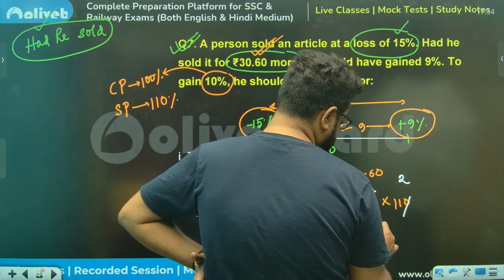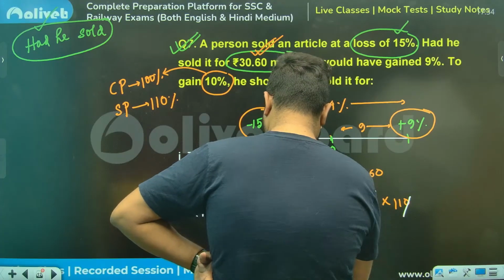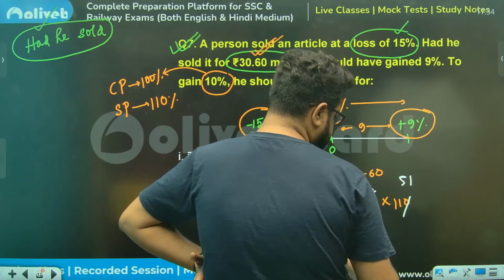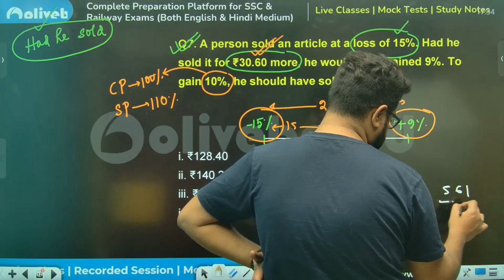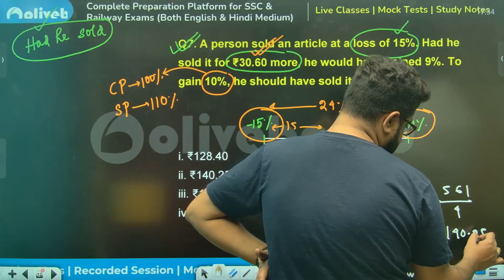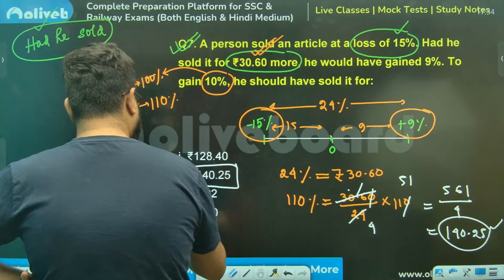6 4 6 5s are this. 0 चला गया ना. So 6 5s are 30, 6 1s are this. So 51 into 11, 516, that is by 4. Sir, 140.25. 140.25, option number 2 is the answer.